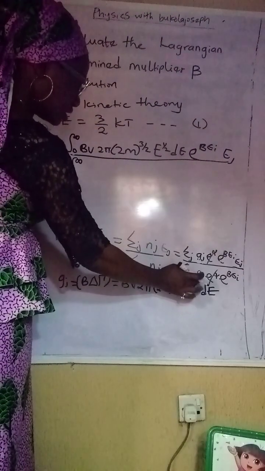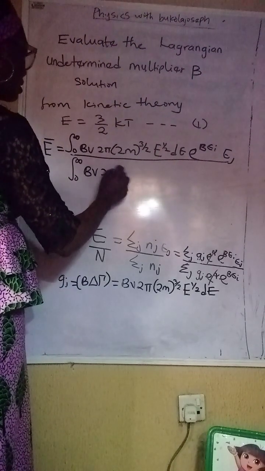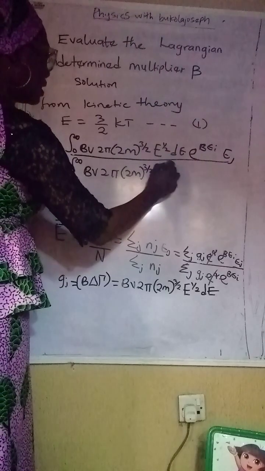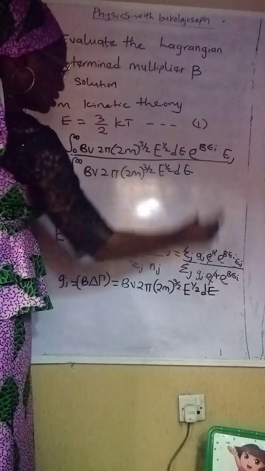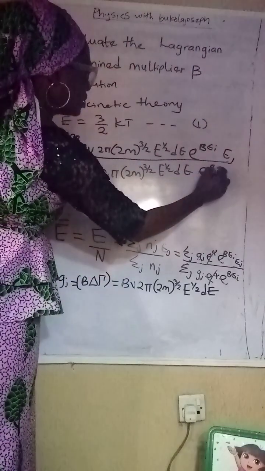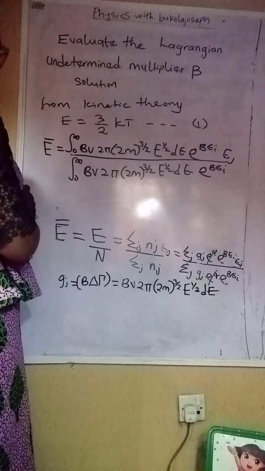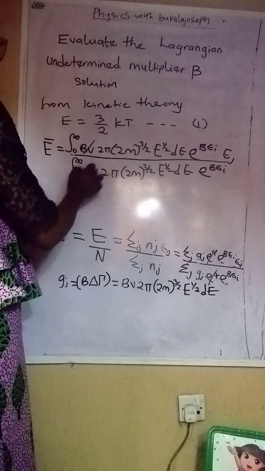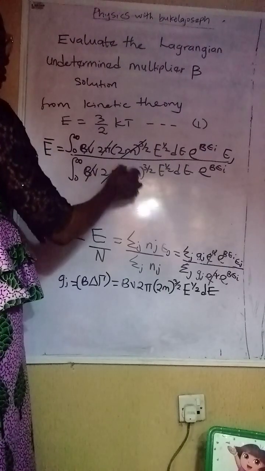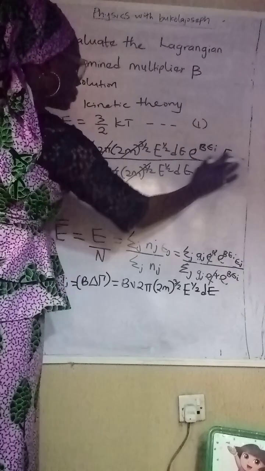Okay, this E_j, G_j, we are substituting it to be what? BV 2 pi 2m to the power 3 over 2, E to the half dE. Okay, G_j, and then we have exponential BE_j. So from what we have here, BV will cancel BV, 2 pi will cancel 2 pi, 2m raised to power 3 over 2 will cancel 2m raised to power 3 over 2, and then we are left with this.